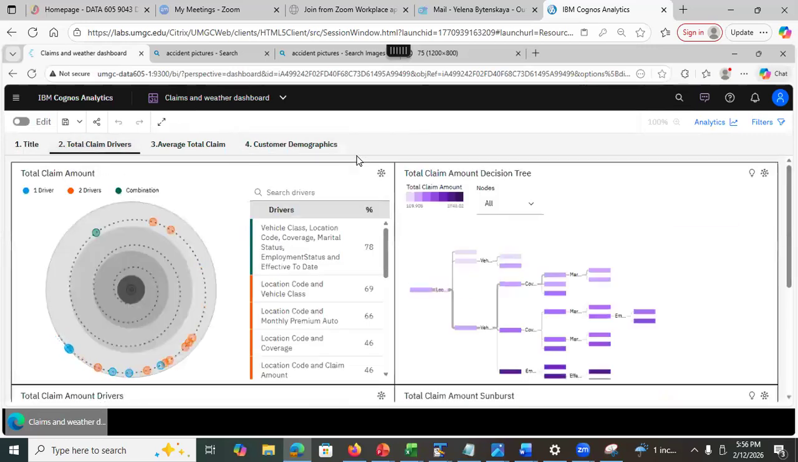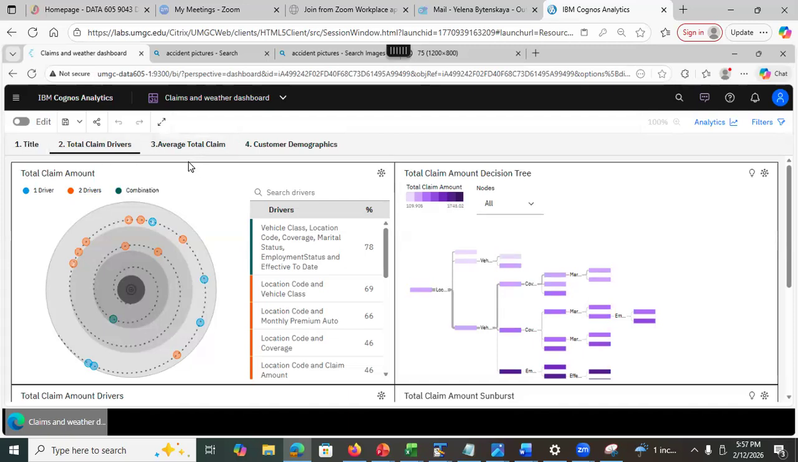This one, I just have, this is my homework 6, right? It's a week 6 assignment where, well, just pretend that I was your classmate, that I was doing my assignment 6 on decision trees for total claim amount.